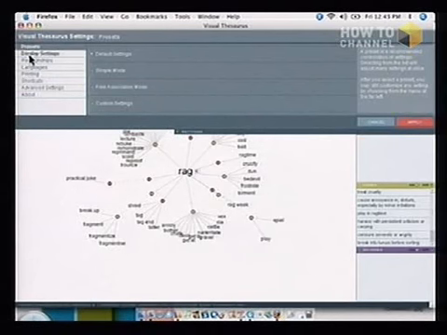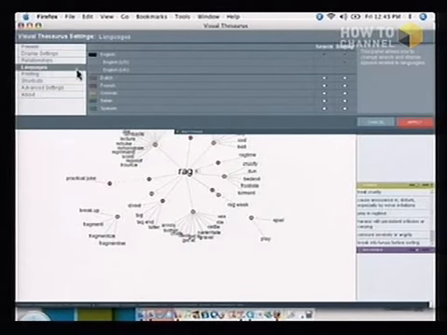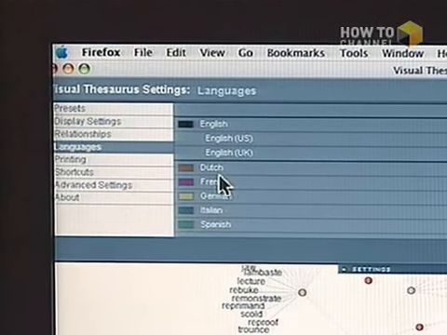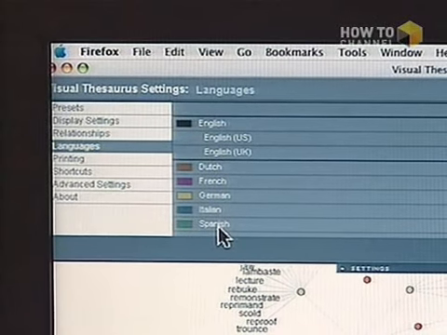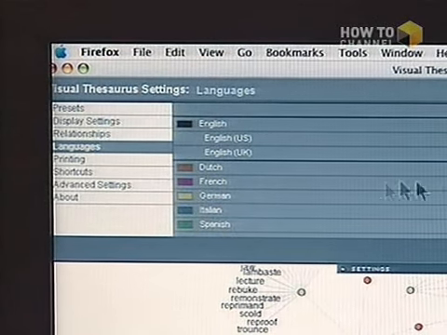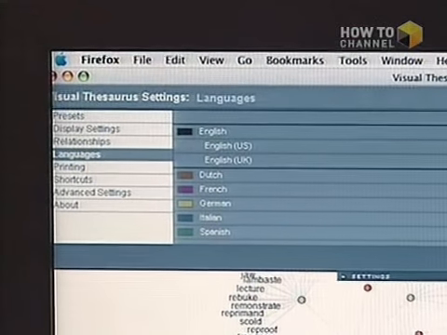So you can go in, you can change all of the settings. So we can go into languages if we want, and then we can display other languages. So Dutch, French, German, Italian, Spanish, per different colors. And then we can click here to display all those different languages.